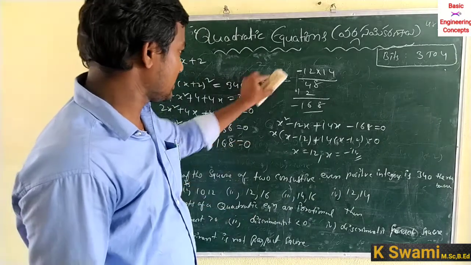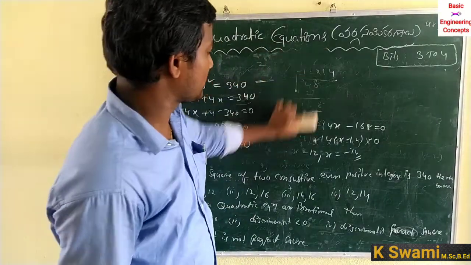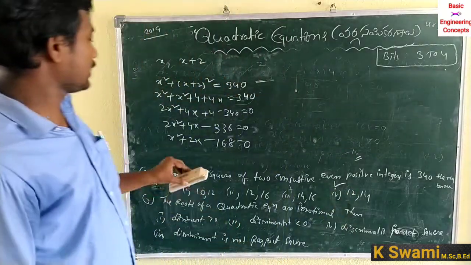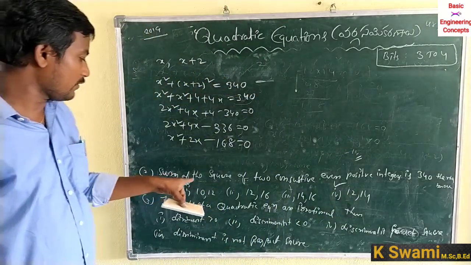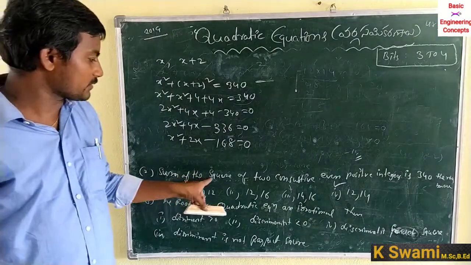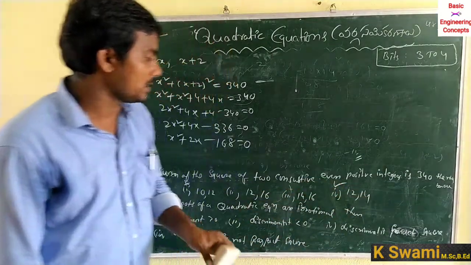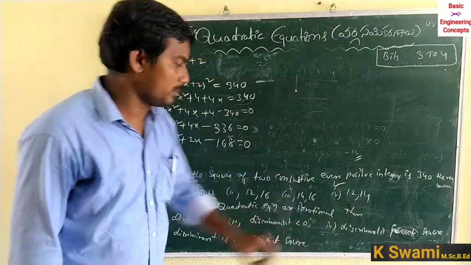The correct answer is 12 comma 14. So this is the correct answer: the sum of the squares of two consecutive even positive integers is 340. The numbers are 12 comma 14.